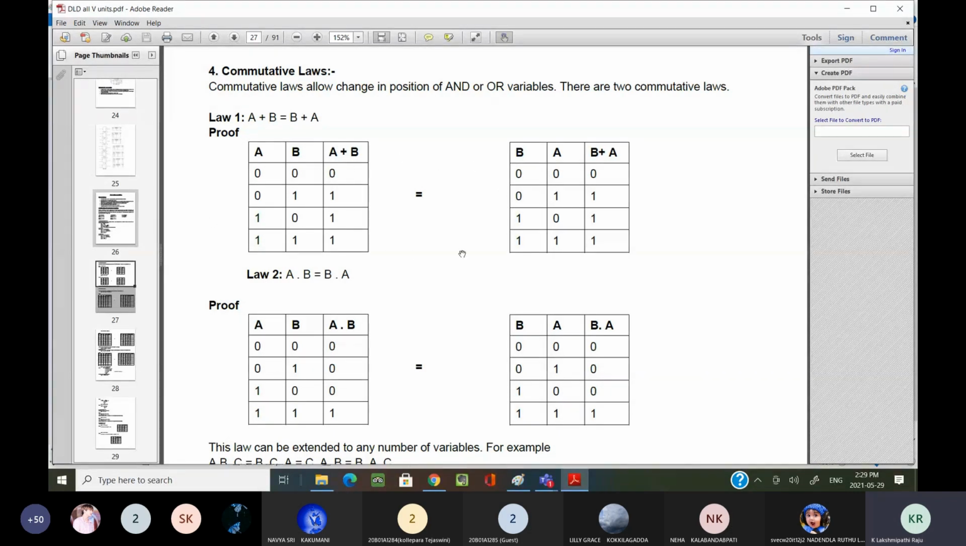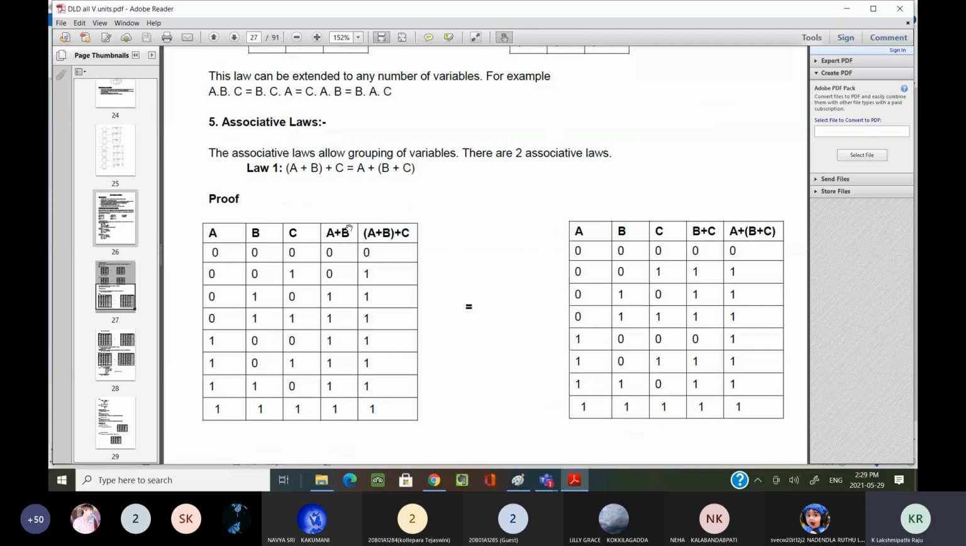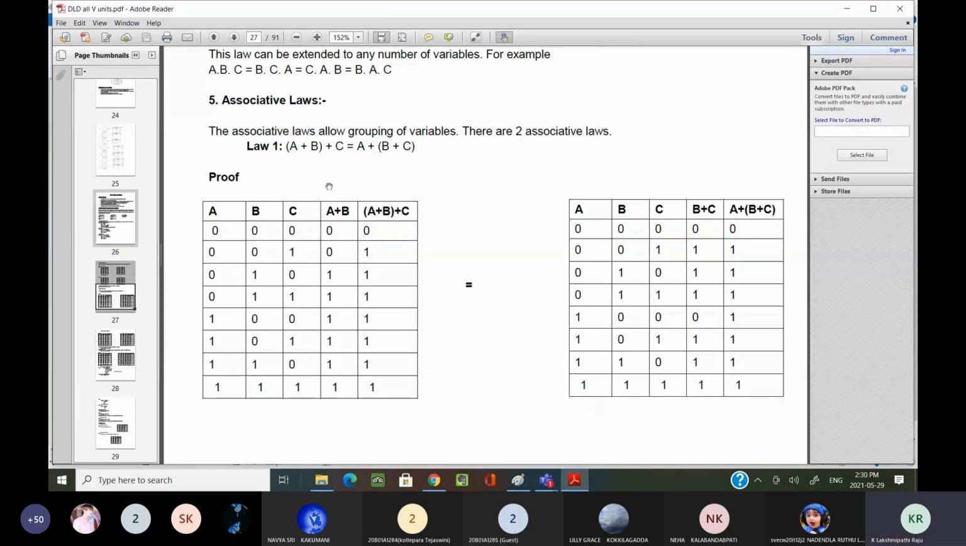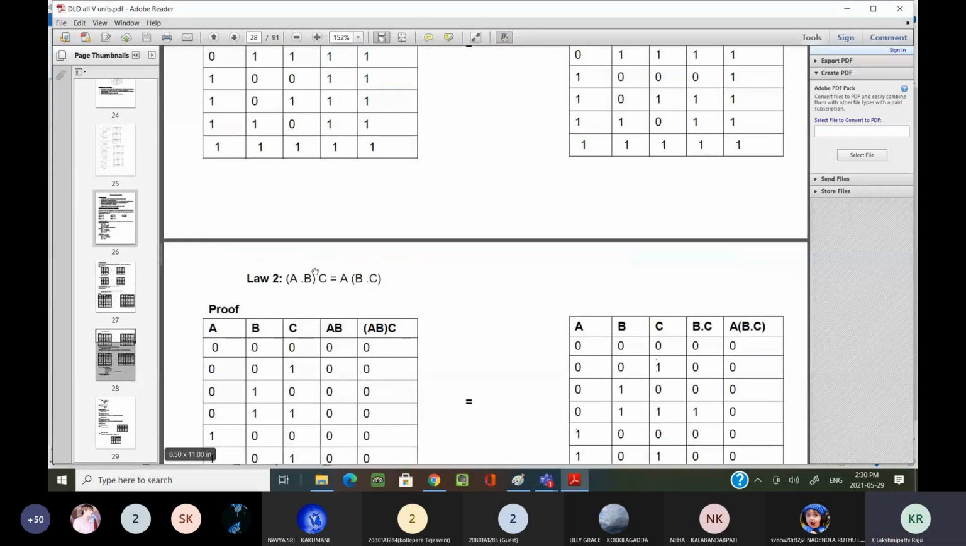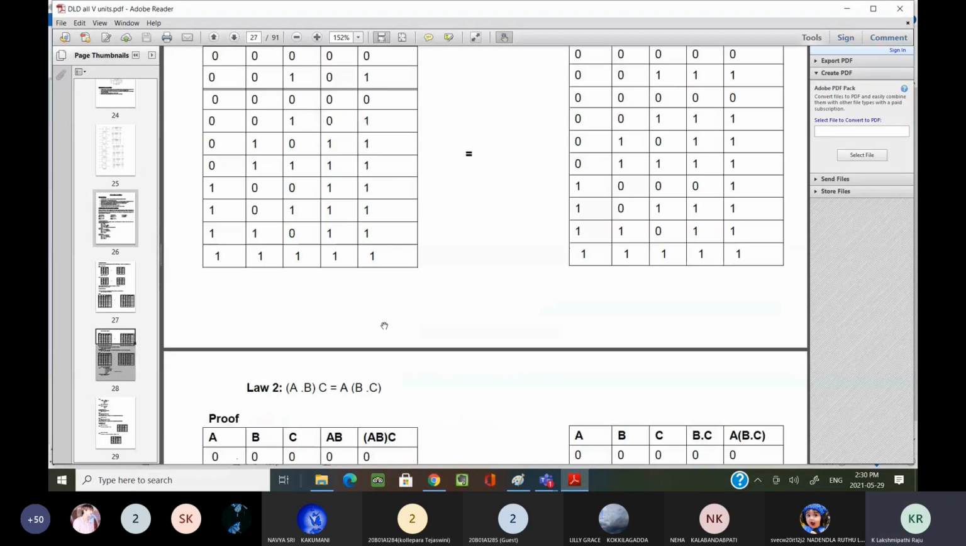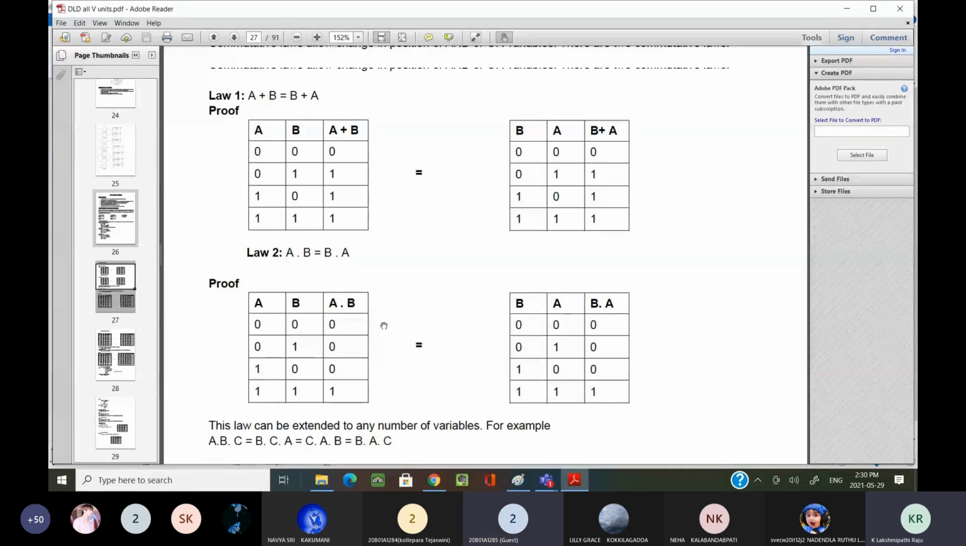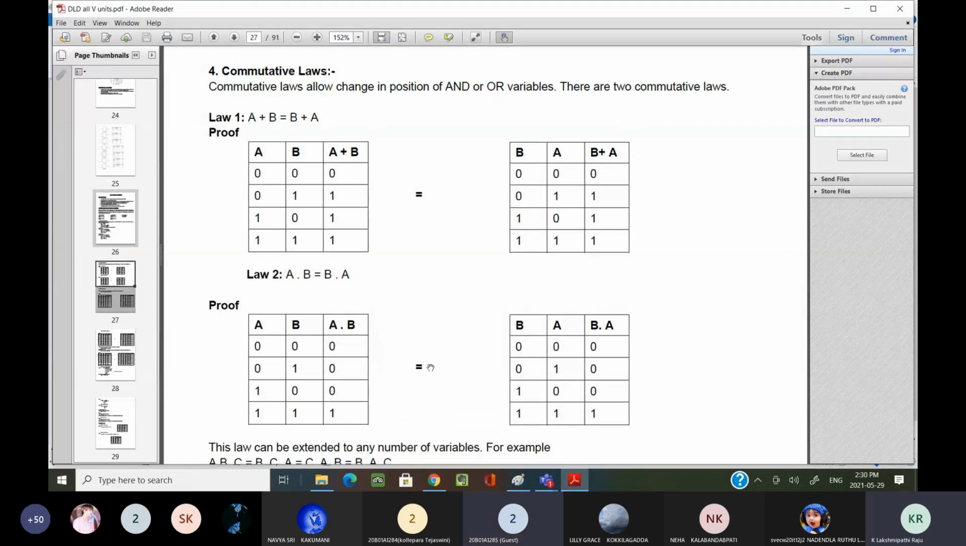Why? Because by considering true or false, by considering zeros and ones, you can prove easily what is commutative. Now in the same way, associative: both plus operator and dot operator are associative in nature. Am I going too fast? Can someone unmute and tell me why? Because these are your mathematics rules only, or mathematics laws only, but we are learning them from the Boolean algebra point of view.